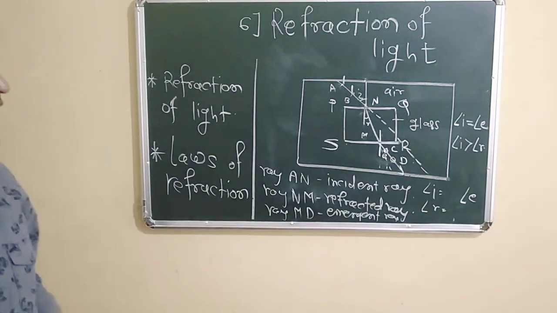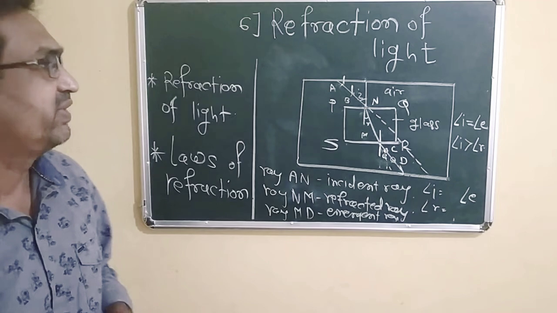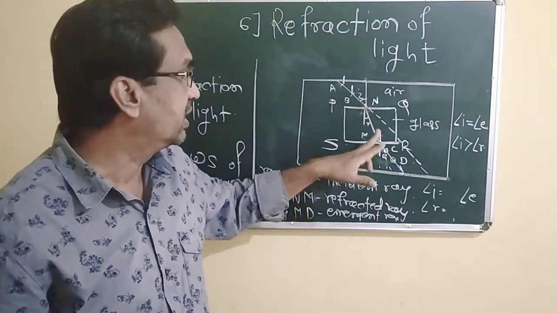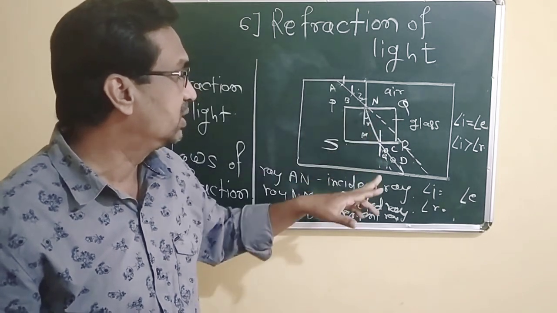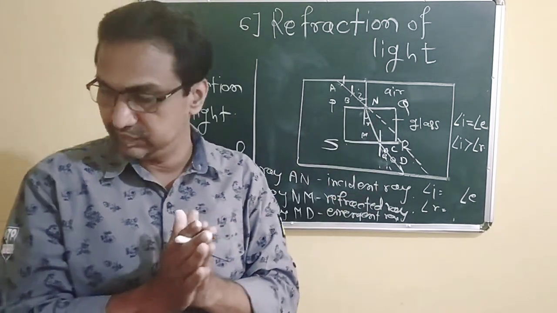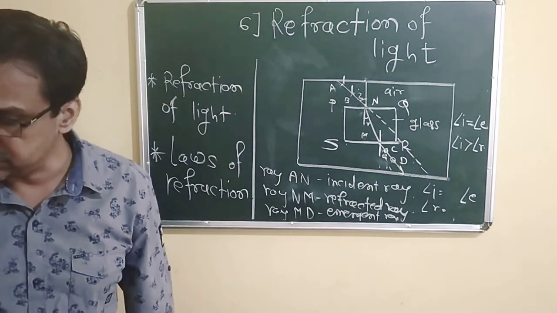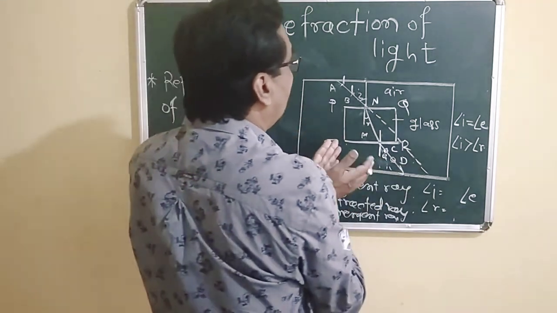So what are the laws of refraction? The first law is that the incident ray and refracted ray at the point of incidence are on opposite sides of the normal.